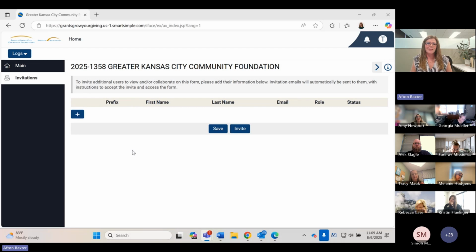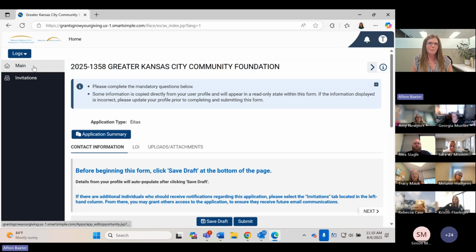So that could be somebody who's going to work on the LOI with you, or just somebody who's working closely with the project that you want to stay up to date. Either way, you can list them out here and send them an invite, and that will just prompt them to be able to create an account. And whether or not they go through the full process, they will still be on the list to receive emails about this LOI.